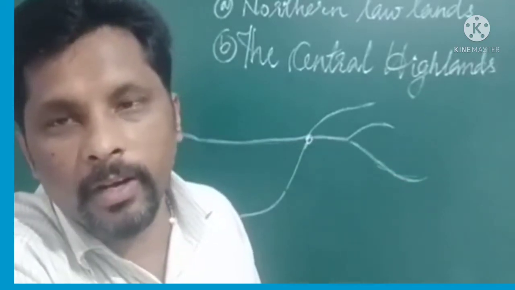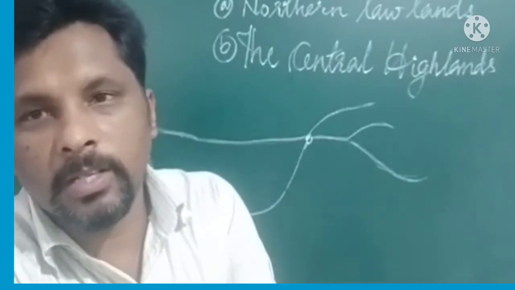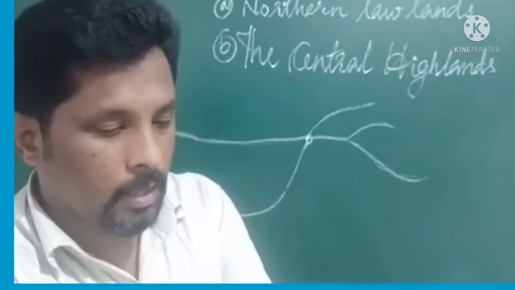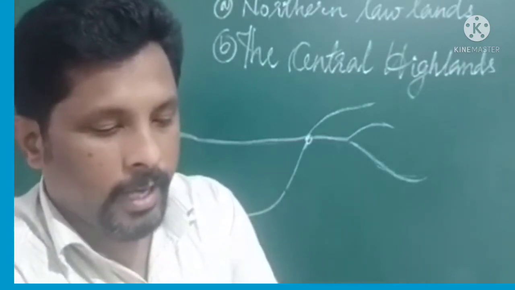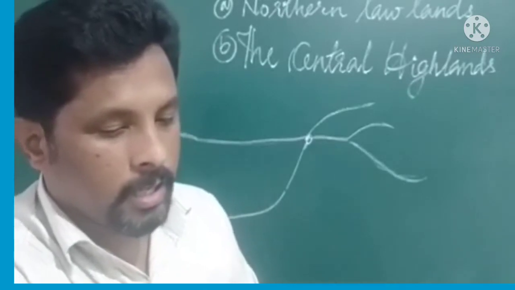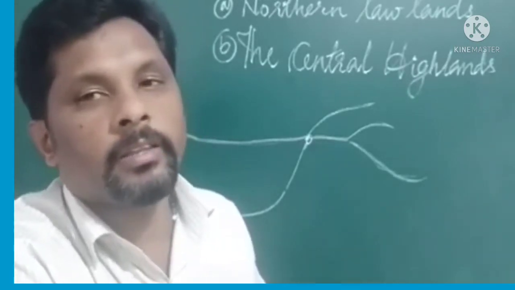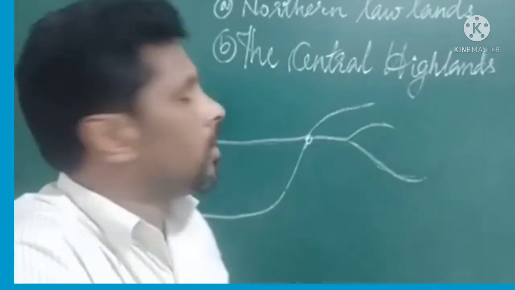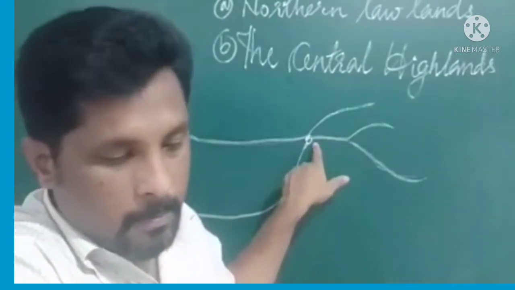Let us study about the different names of these mountains in the different parts of the continent of Asia. From Pamir, the chains spread out in different directions: in the northeast direction, southeast direction, southwest, and in the west direction. These are the different directions in which mountains are radiating out from the Pamir Knot.